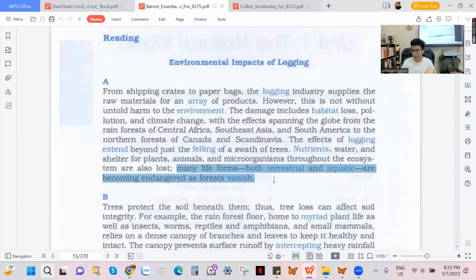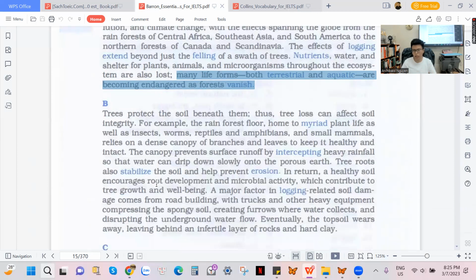Khi mà rừng nó mất đi thì tất cả mọi thứ, những cái hình thể sống nó sẽ trở nên nguy hiểm, và có khi mà tuyệt chủng luôn. Ở đây từ endanger có nghĩa là bị nguy hiểm, bị mối nguy hiểm đe dọa, người ta cũng dùng từ endanger. Let's move to paragraph B.